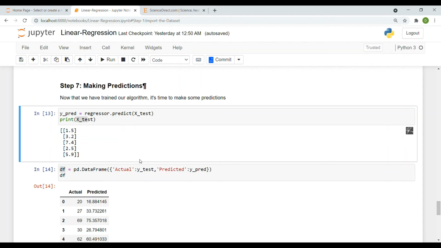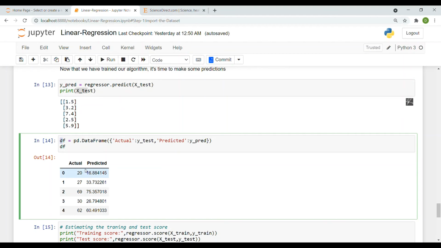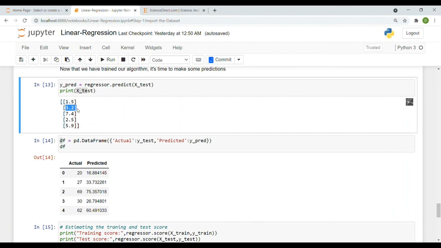And then the actual y test versus the predicted y_pred, all stored in a variable called df. We see all the actual versus predicted values. For 1.5 hours, the actual value is 20 and the predicted value is 16, and for 3.2 hours, the actual value is 27 and the predicted value is 33, and so on.